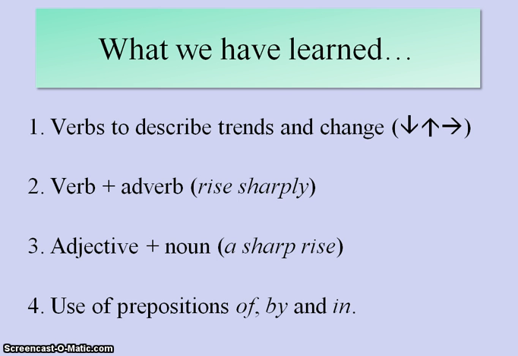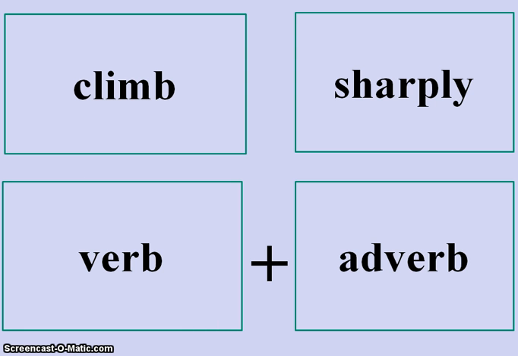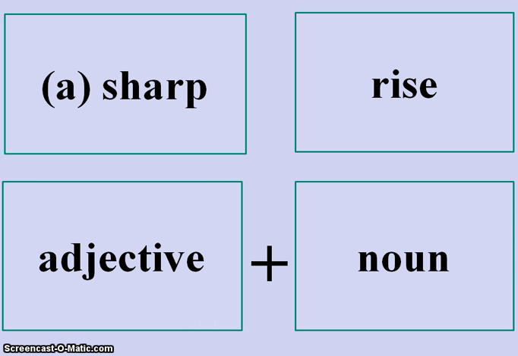Also, we've done verbs plus adverbs. An example here: rise sharply, rise steadily, rise steeply. Adjective plus nouns: a sharp rise, a sharp fall, a big fall, etc. Also using prepositions of, by and in. Let's just see some examples. One we've just done: climb sharply, verb plus adverb. A sharp rise, we spoke about, adjective plus noun.